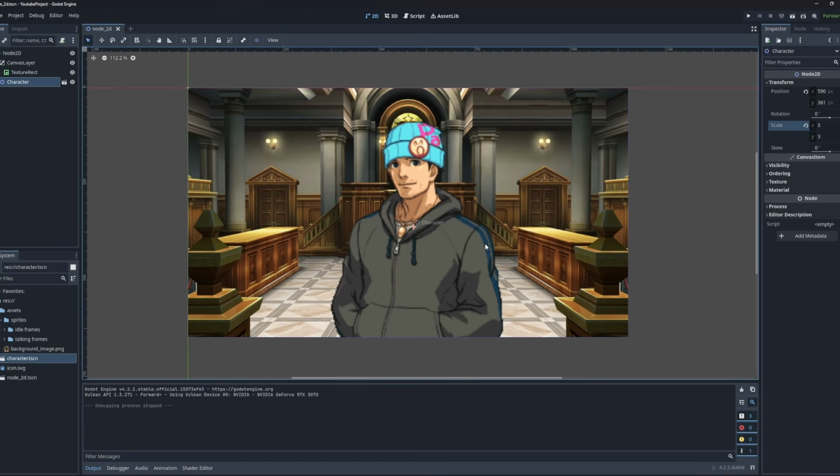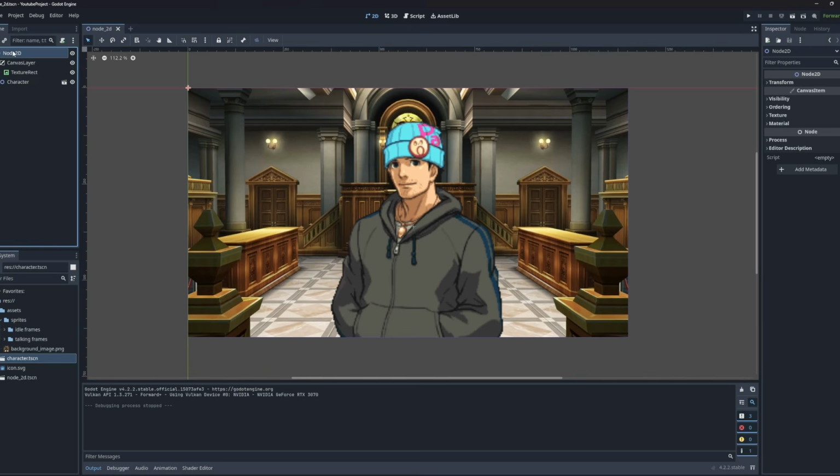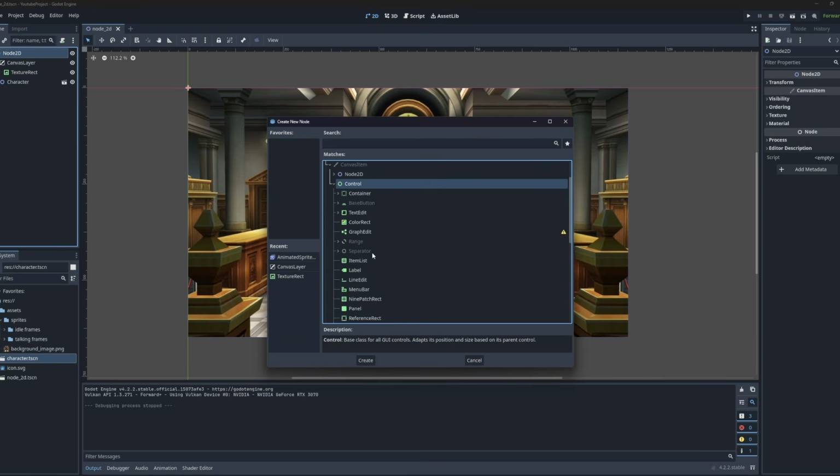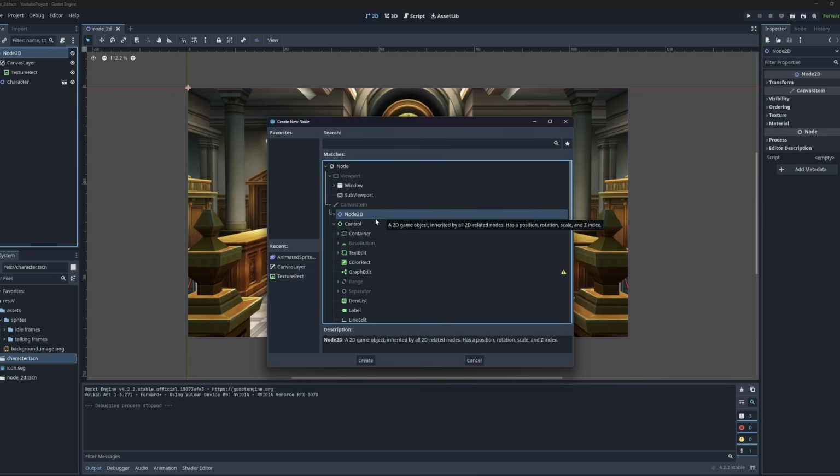Essentially, every UI element that you want to be placed at a specific location on your screen requires what we call control nodes in Godot. So we're going to come up here to our Node2D scene. I'm going to do Control A, and right here they always have a green icon. You have the control nodes here. Everything inside of this has attributes that will allow us to control the exact position of our elements a lot more easily than if we were to use normal nodes like Node2D or Node3D, right?